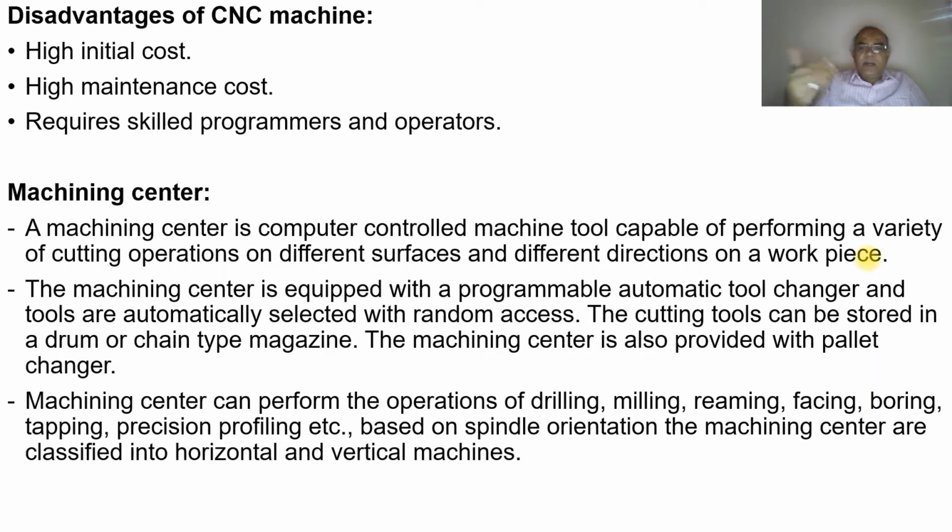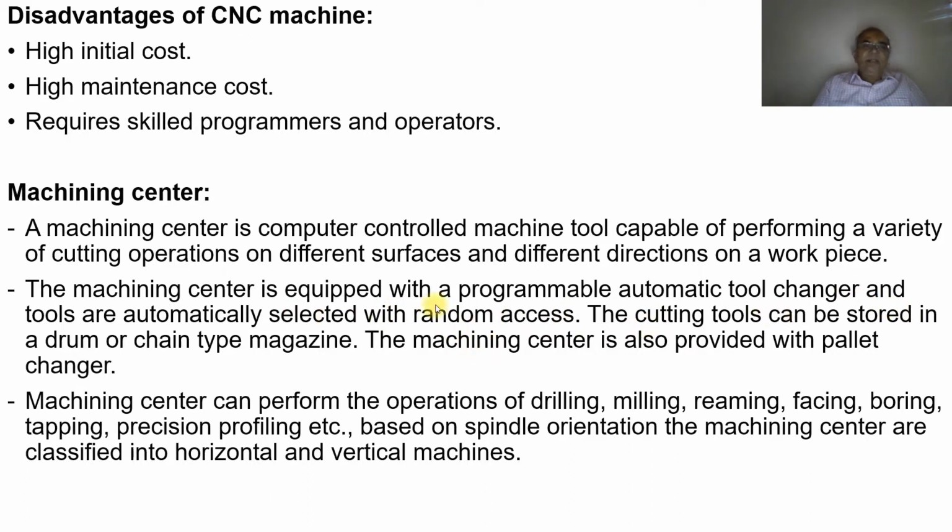We may talk about drilling, reaming, boring. All these types of operations can be done on the machining center. The machining center is equipped with a programmable automatic tool changer, and the tools are automatically selected with random access. Of course, we need to give the tool number in a program by giving the code M06.